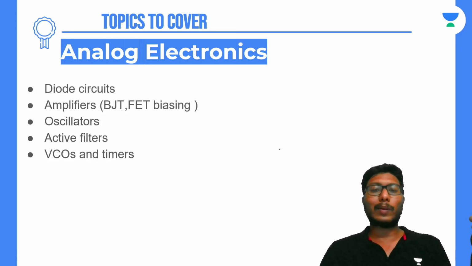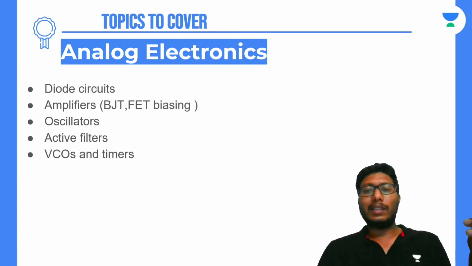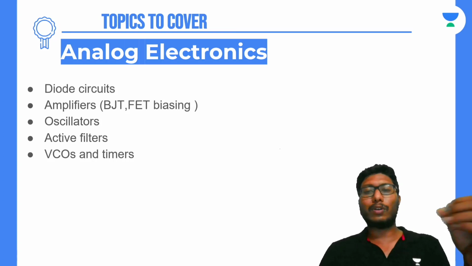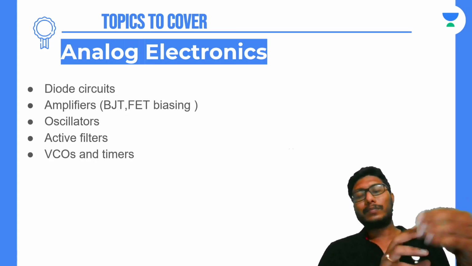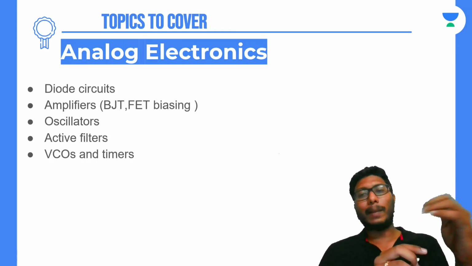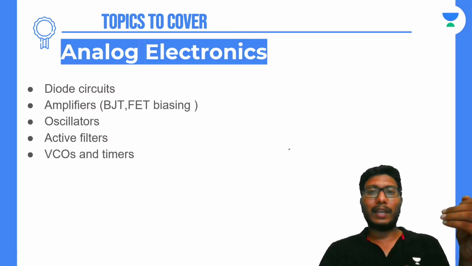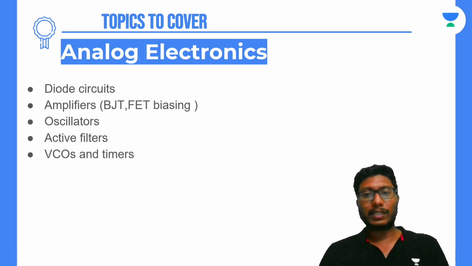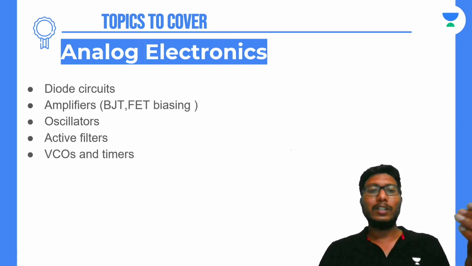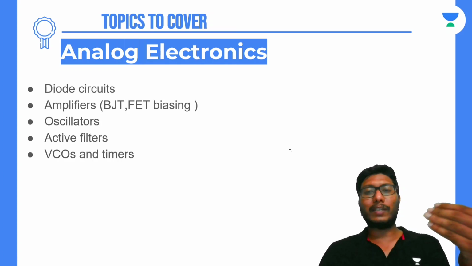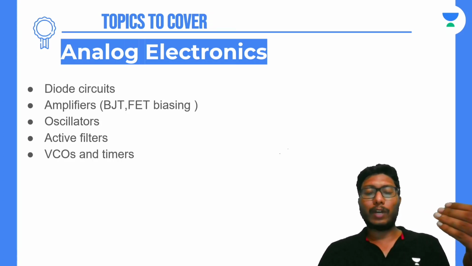And then you have a common base amplifier. For all these amplifiers, you need not remember the formula for voltage gain and everything. You should know how to solve the problem, because in the examination there will be many approximations so that you can arrive at the final answer easily. Solving the circuit, if it is given in the examination, would take more than 5 to 10 minutes, so there will be many approximations given in the exam. If you are prepared to solve the circuit in the exam, you will have sufficient time.